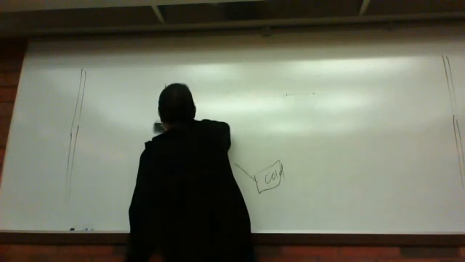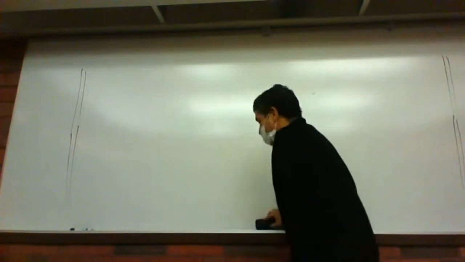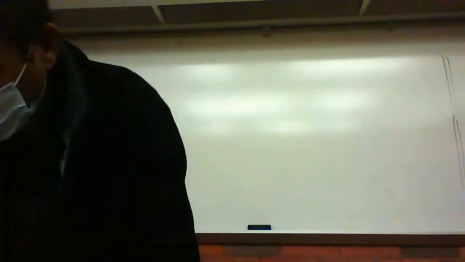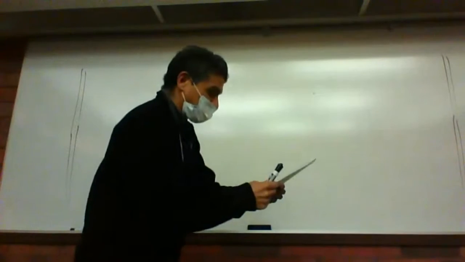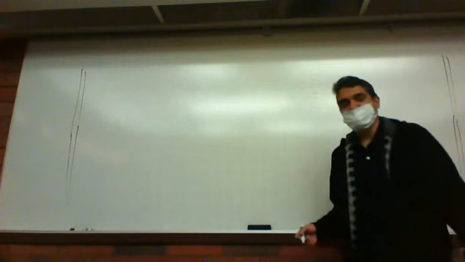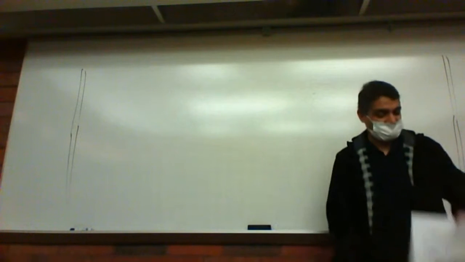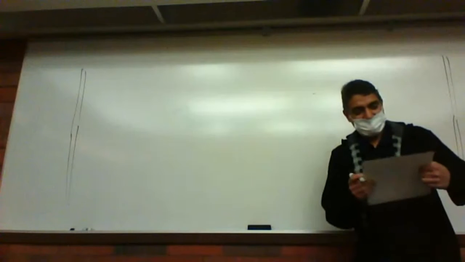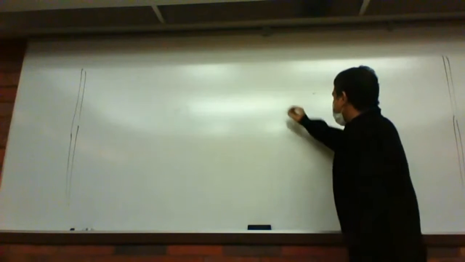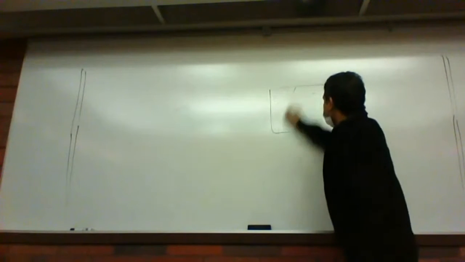All right, so this is what I told you, and we were at slide number 7. I was talking about the system, boundary, and surrounding. I told you what is system, what is surrounding, and what is boundary.